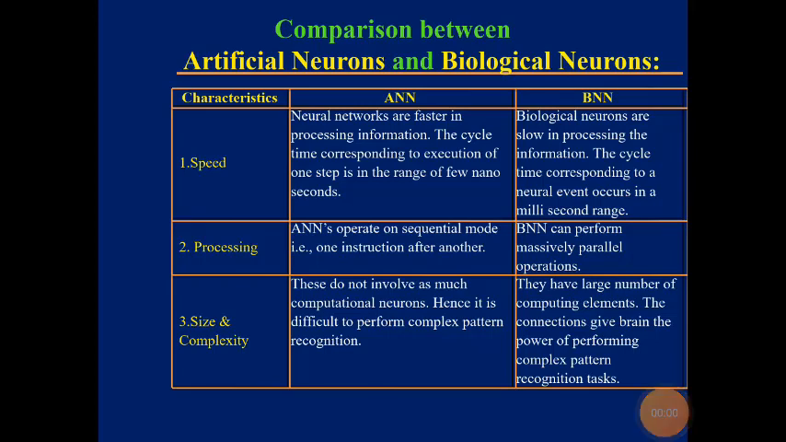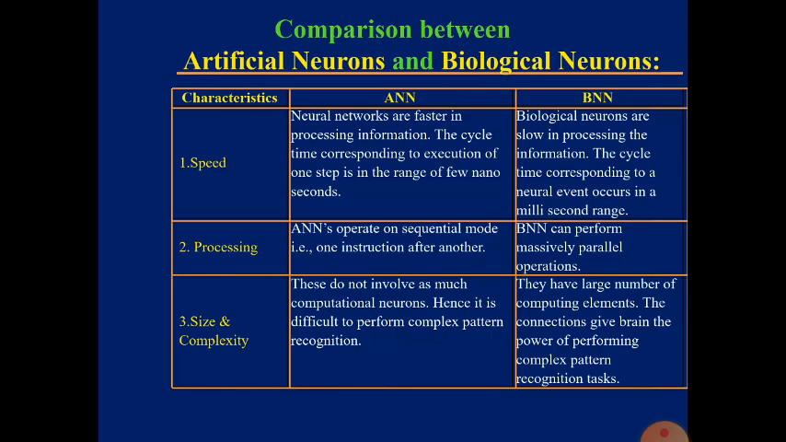Everyone, in this session we will discuss the comparison between artificial neurons and biological neurons. Coming to the characteristics, the first characteristic we will discuss is speed.